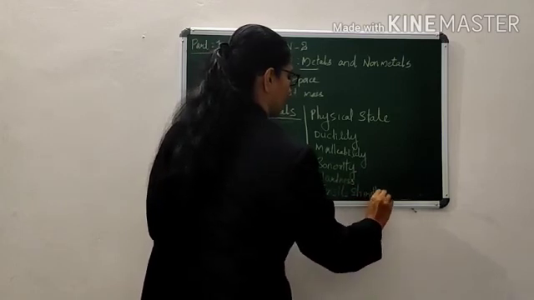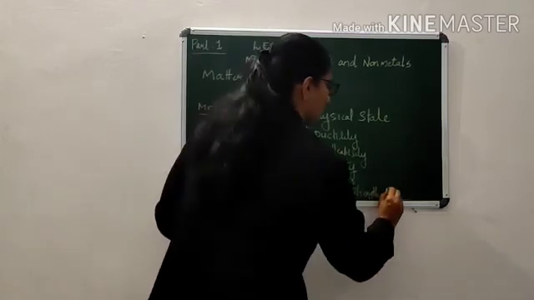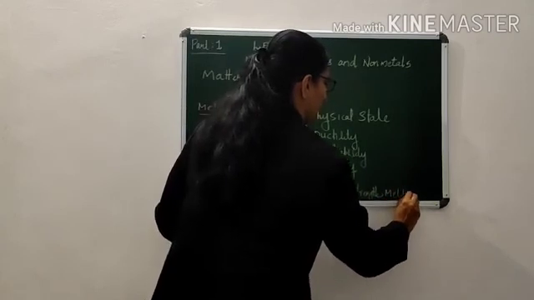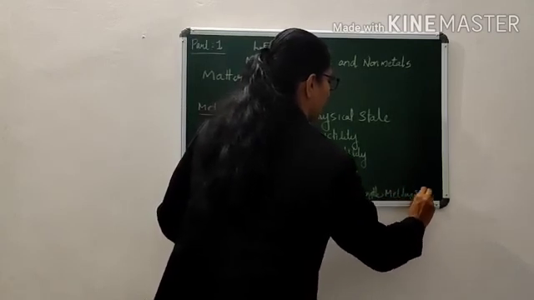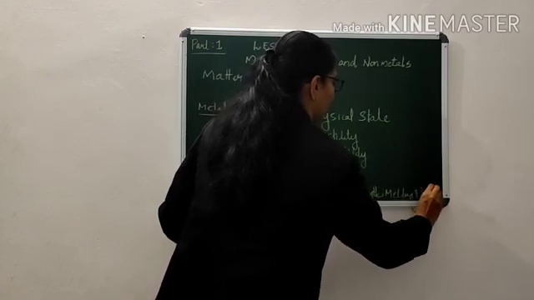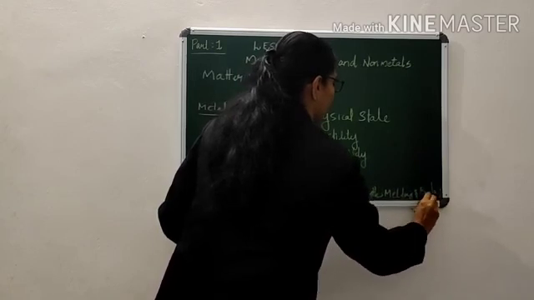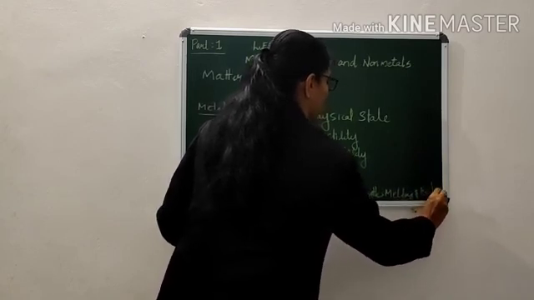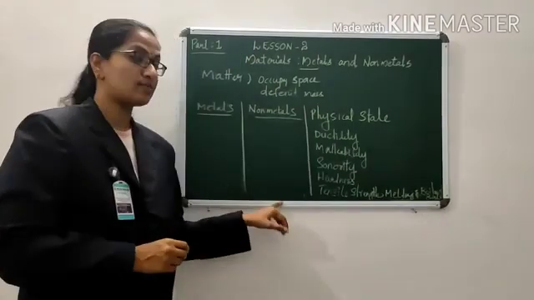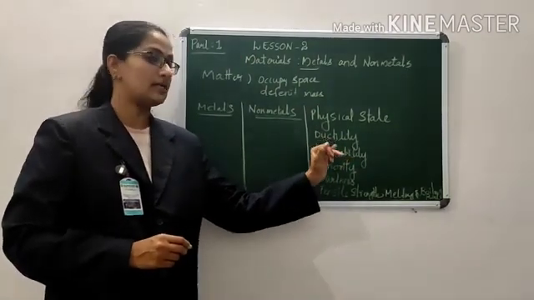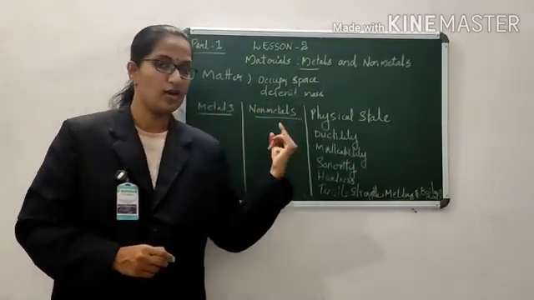And the last factor is melting and boiling point. These are the properties we are going to discuss in the case of metals and non-metals.